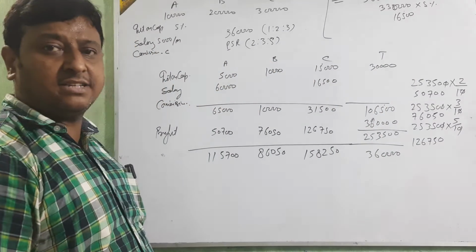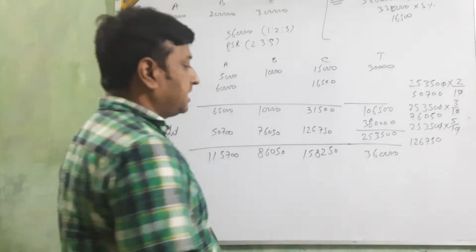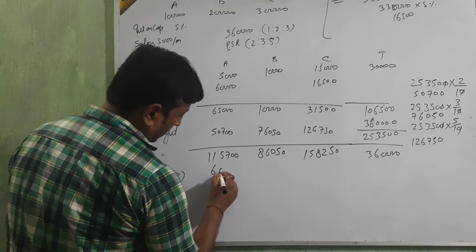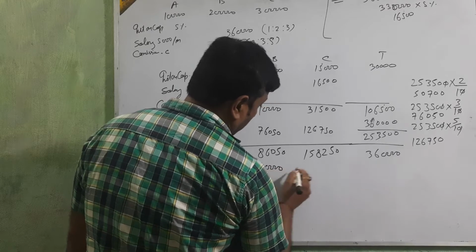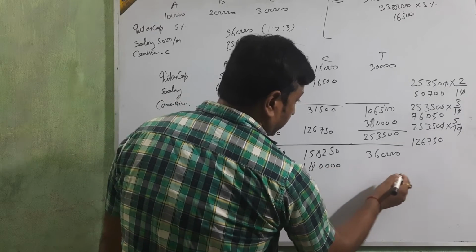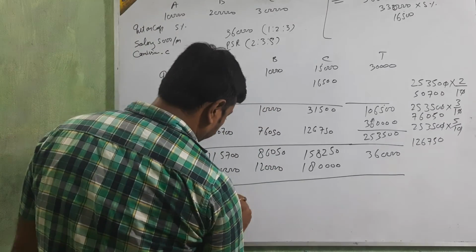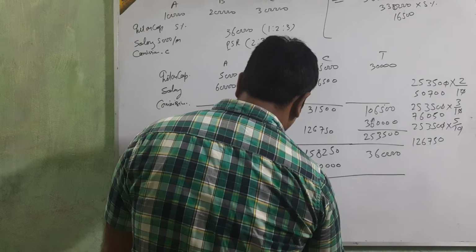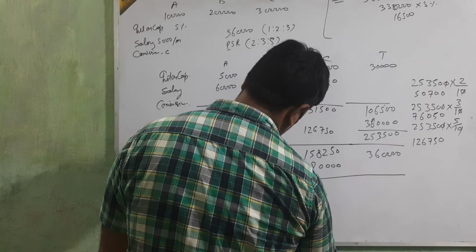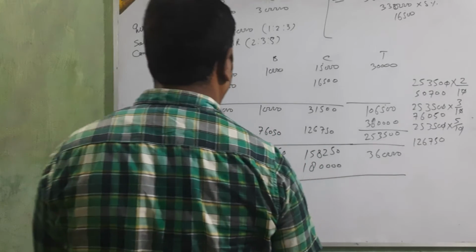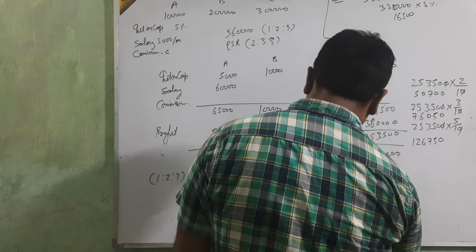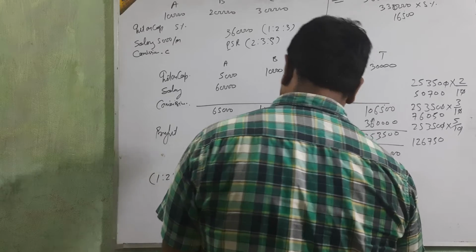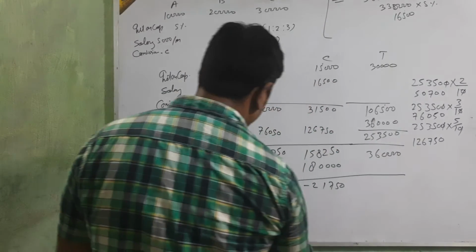Okay beta, just divide this amount in the ratio of 1:2:3. 1:2:3 means divide in 1:2:3: 60,000, 1,20,000 and 1,80,000. Okay, clear? Minus, minus, it's a plus.